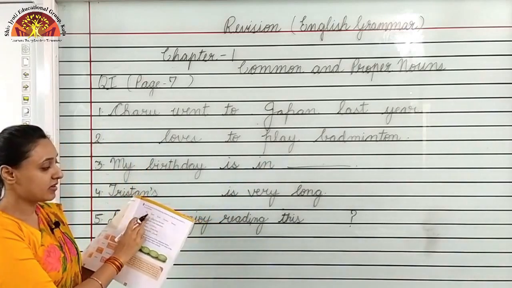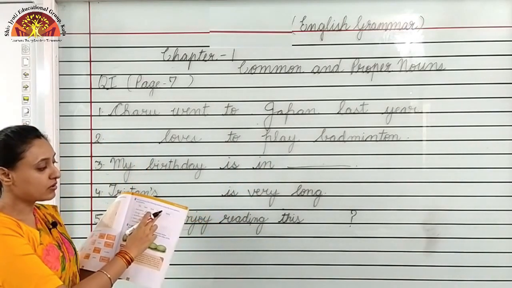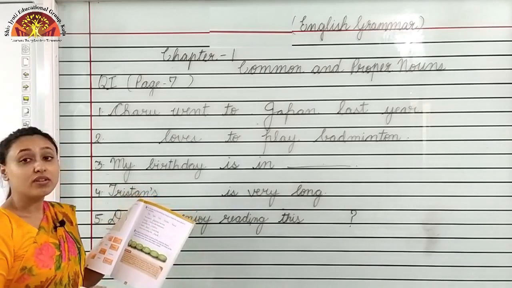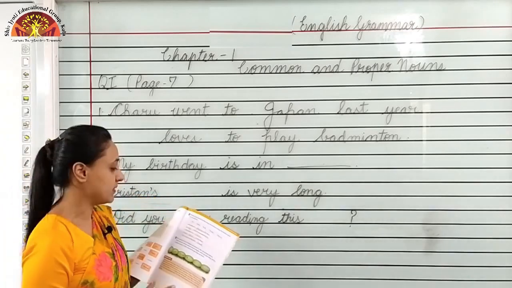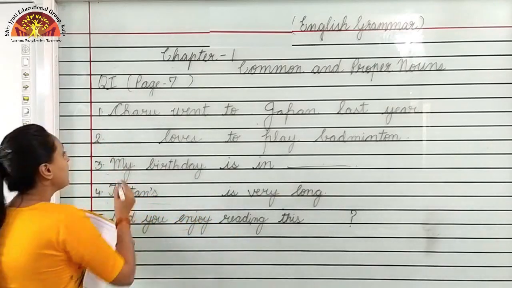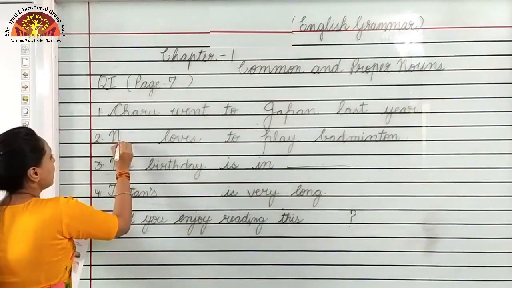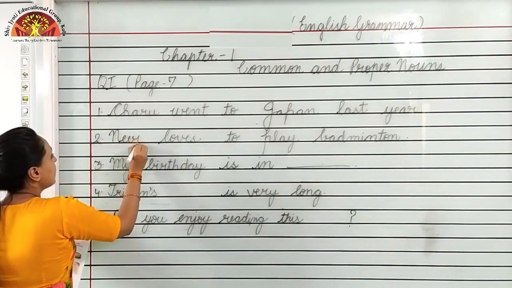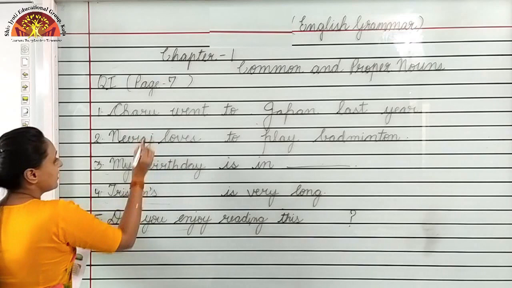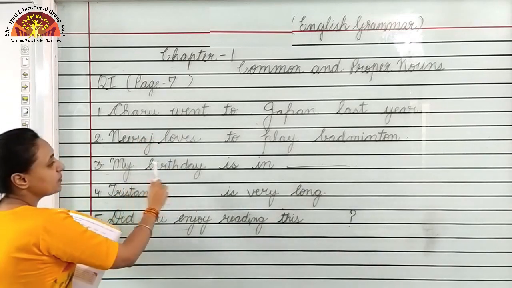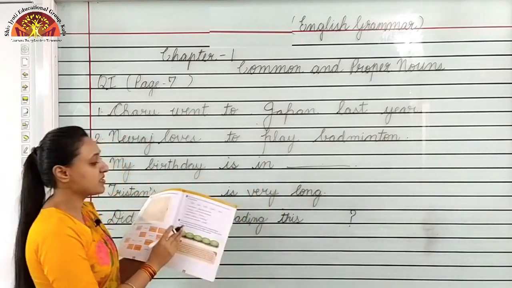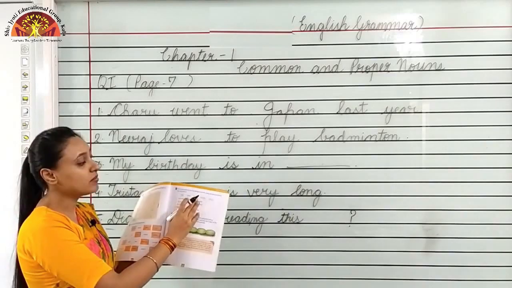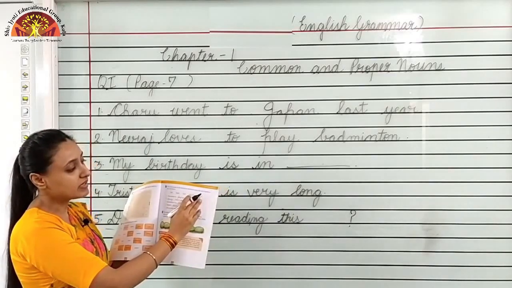Then number 2, Dash loves to play badminton. Options are hair, Japan, book, October, Neeraj. So, Neeraj, name of a person. Neeraj loves to play badminton. Spelling of Neeraj, N-E-E-R-A-J, Neeraj. Then number 3, my birthday is in dash. Options are hair, Japan, book, October, Neeraj.